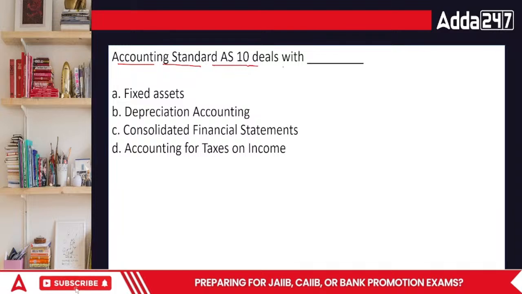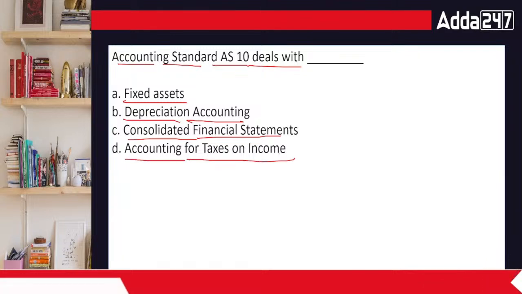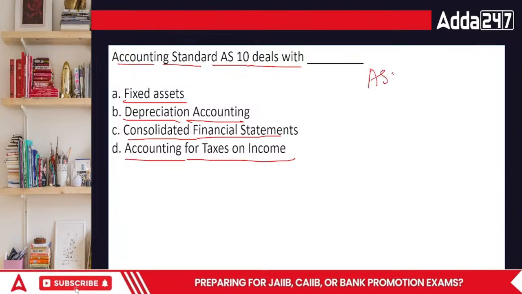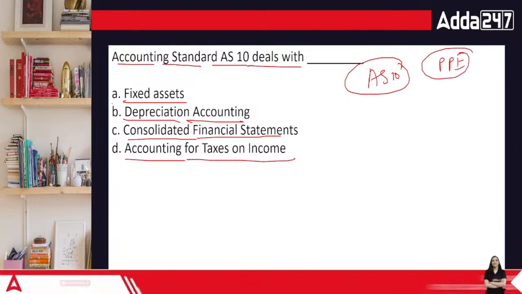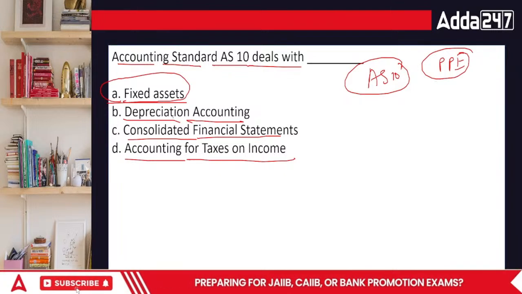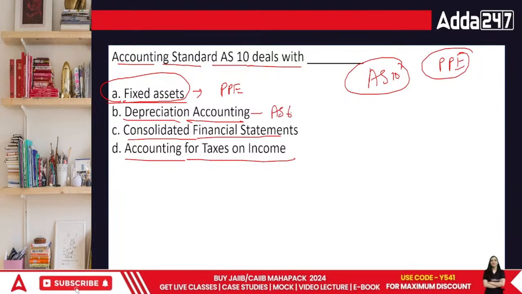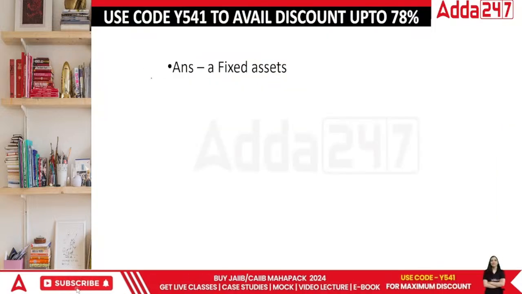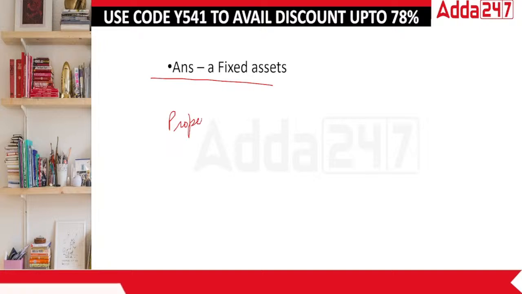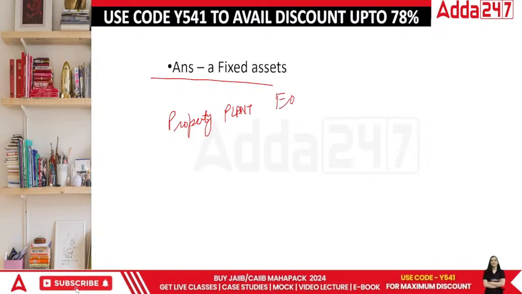Accounting standard AS10 deals with fixed assets, depreciation accounting, consolidated financial statements, or accounting for taxes on income. AS10 actually deals with property, plant, and equipment. It was earlier called fixed assets, but its name has been changed to PPE. Depreciation at one point of time was AS6, which was removed and is a part of PPE now. Okay? The answer is A. This is also called property, plant, equipment.